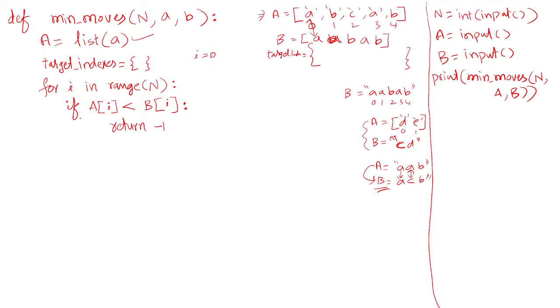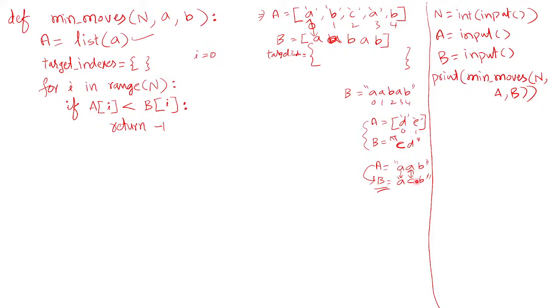The meaning of this is, if the first string A contains a character which is smaller than the character present in B, then it is not possible.